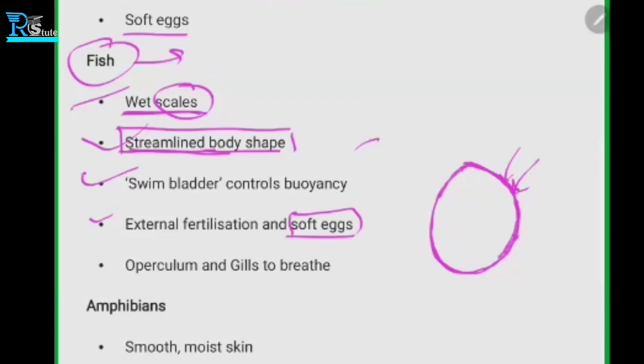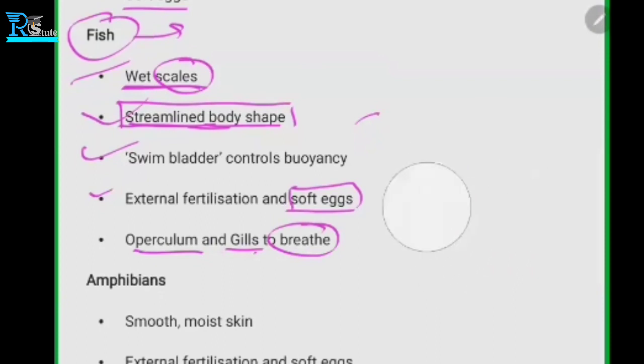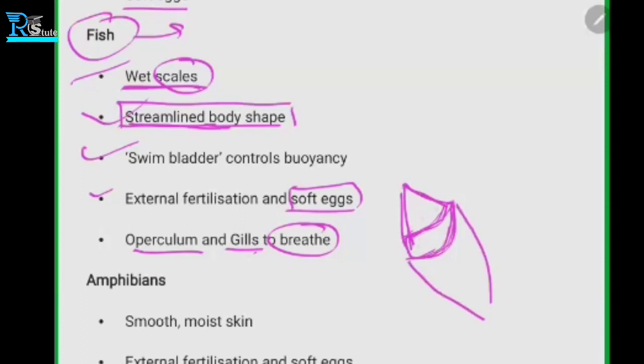So they have the operculum and the gills to breathe. The operculum is the part where it takes the water inside, they absorb the oxygen, and remove the remaining water. So for example, this can be the face. These kinds of structures are there in fish. So these are the operculum and gills.